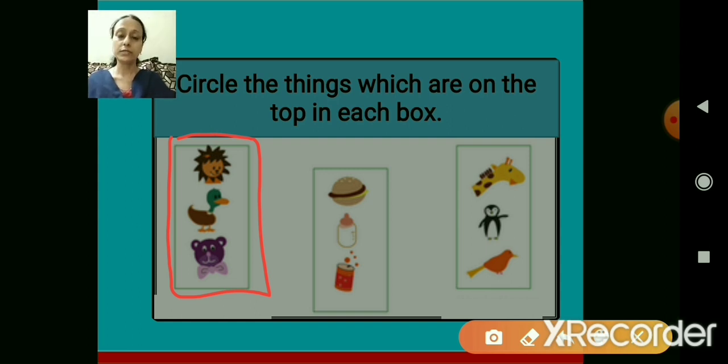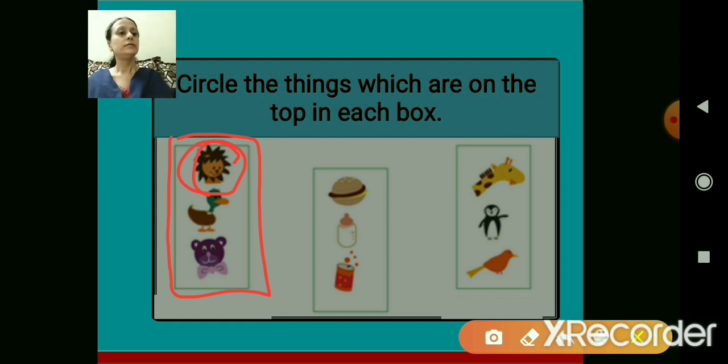The second one is below it, duck. The last one is, yes, a teddy bear. But I want to circle the picture which is on the top. So which picture should I circle? You have to give me the answer. Correct children, lion. I will circle lion because lion is on the top.